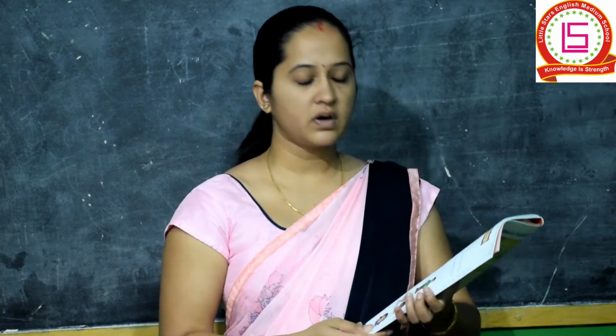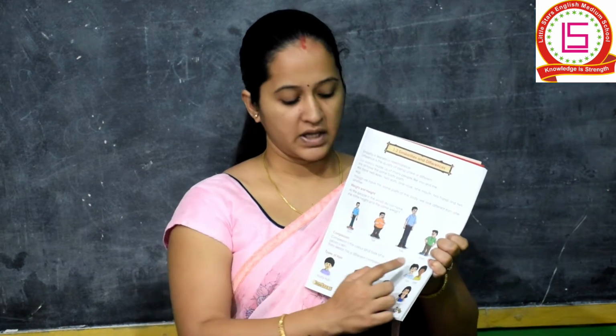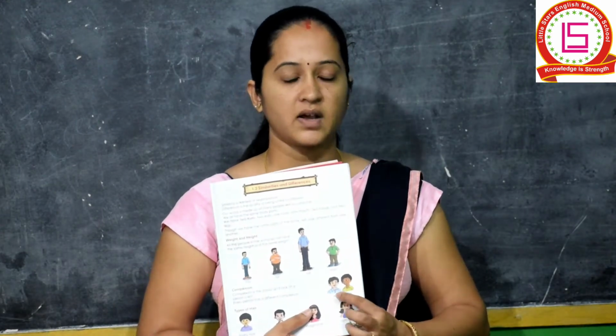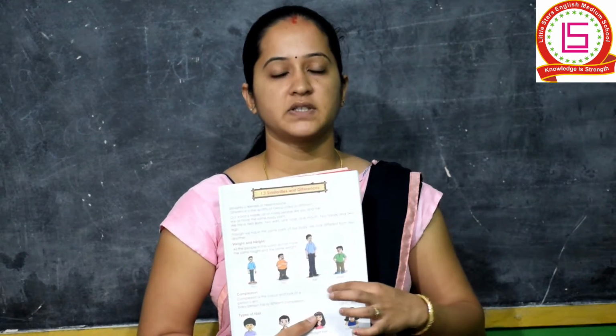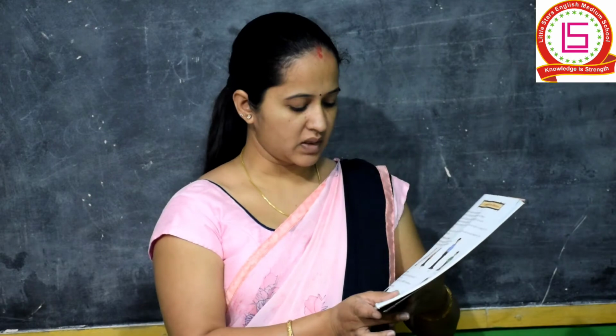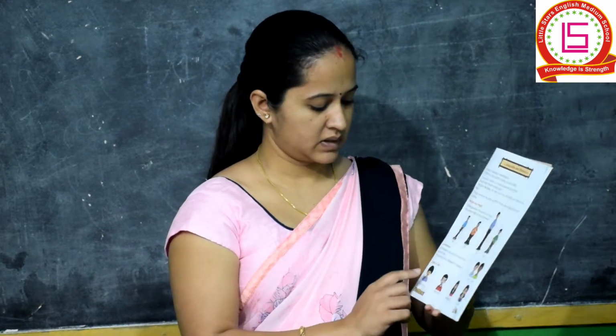So what is all this? This is all complexion. Complexion means what? The color of each one of our skin. You can see here, some are fair while some are dark. This is called complexion, which means different shades of color. Every person has a different complexion, that we all know.